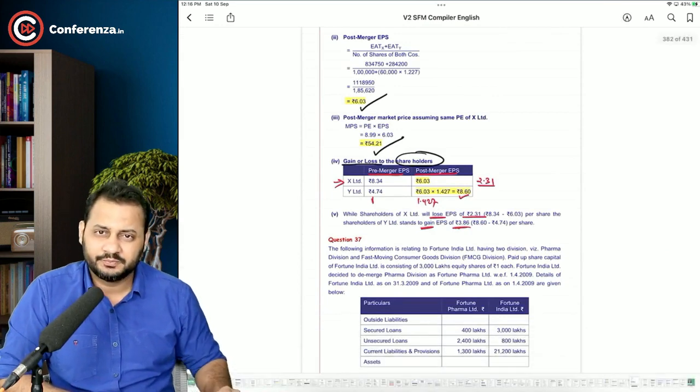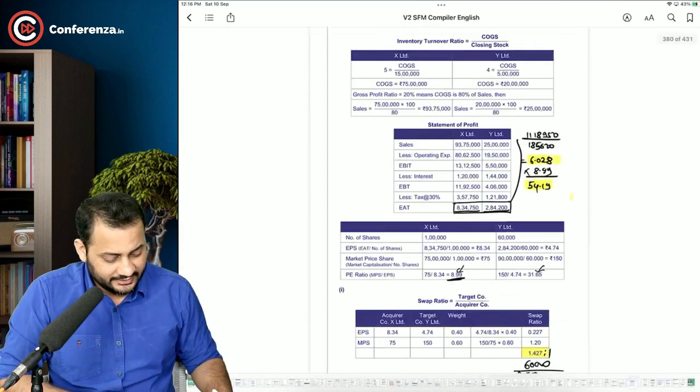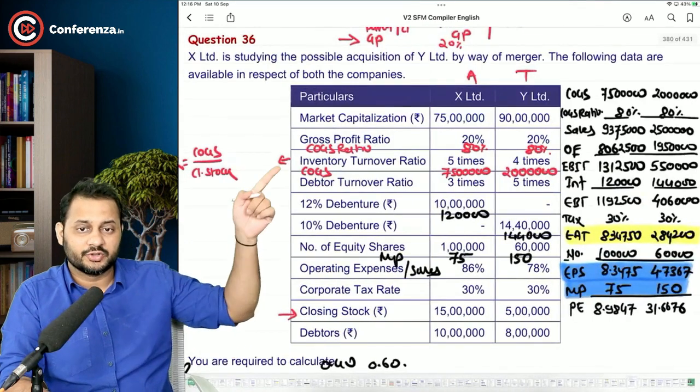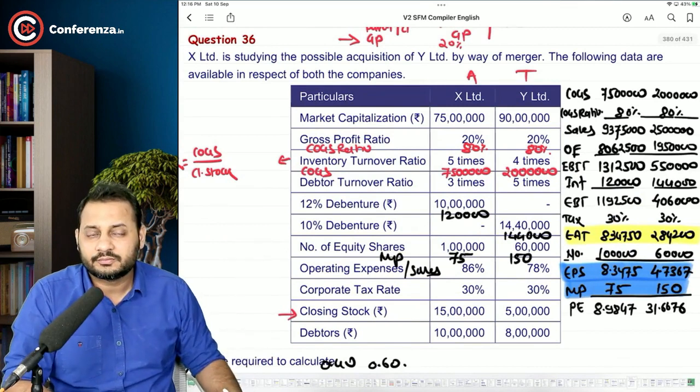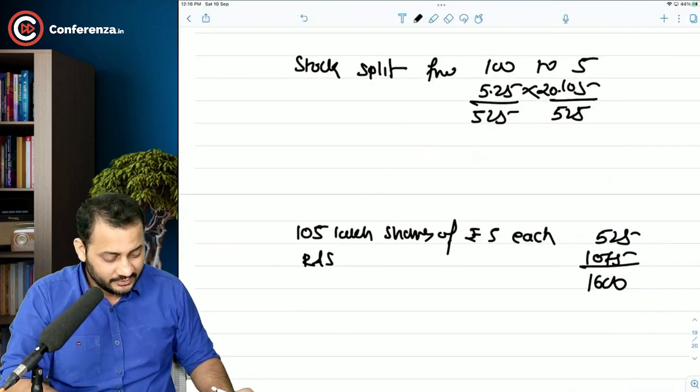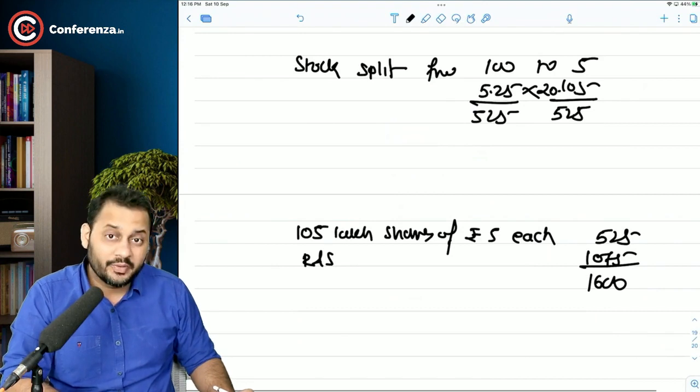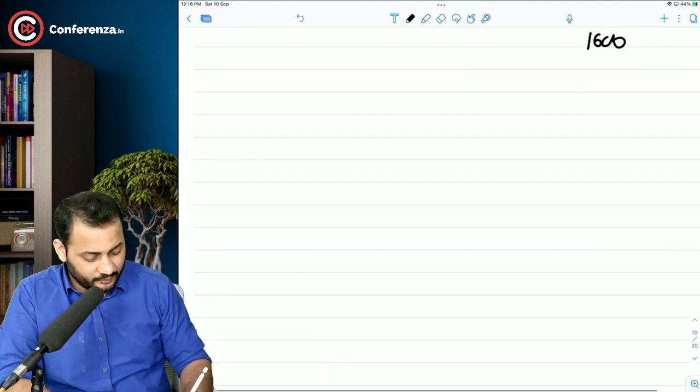Everything was smooth. The only thing to learn in this question was about the turnover ratios, because from here you are going to start all your calculation. Cost of goods sold, sales, expenses, EBIT, interest, EBT, tax, EAT, EPS, PE ratio, market price. If you understand one simple thing now, most of the questions in the mergers will be smooth. And that one simple thing is like this. The operating structure. What is the operating structure? See.